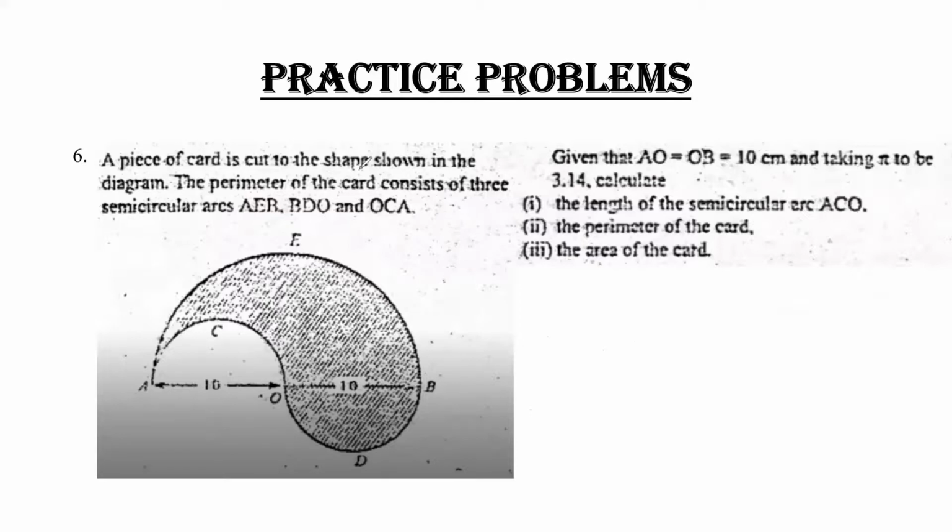A piece of card is cut to the shape shown in the diagram. The perimeter of the card consists of three semicircular arcs AFB, BDO, and OCA. Given that AO equals OB, that means AO and OB equal 10 and 10, and taking the value of pi as 3.14, calculate the length of the semicircular arc ACO. Part 1. So the formula for length is